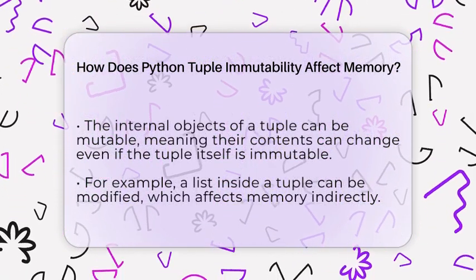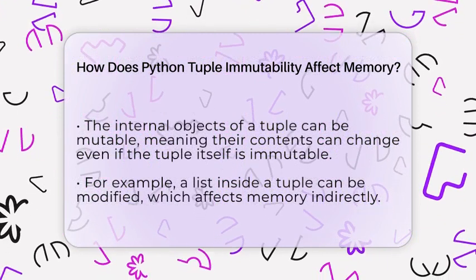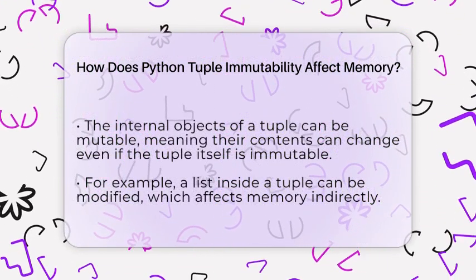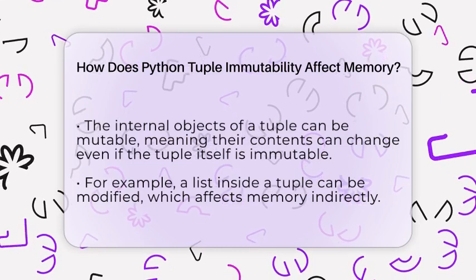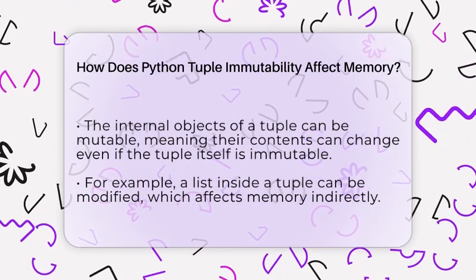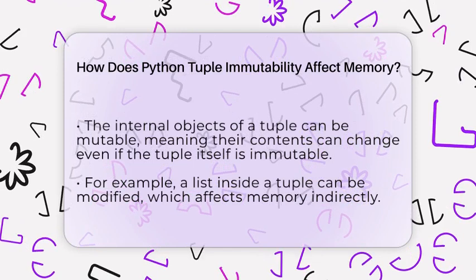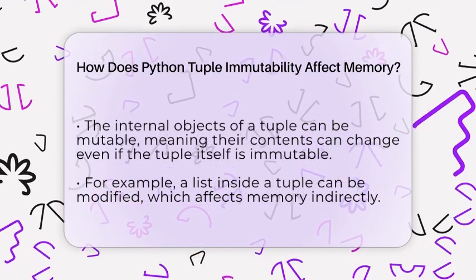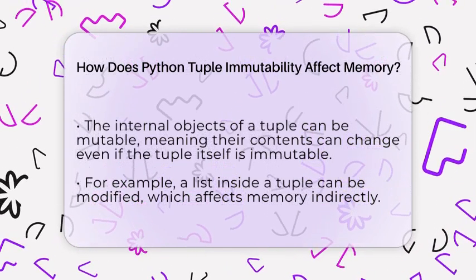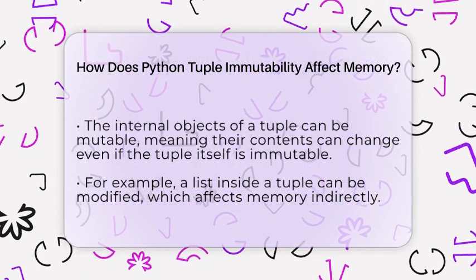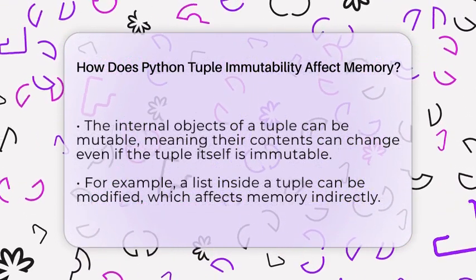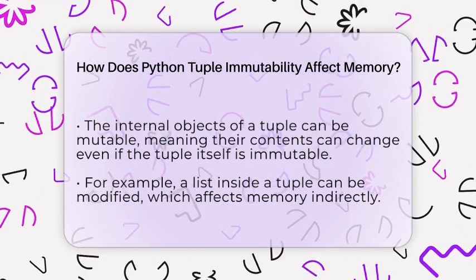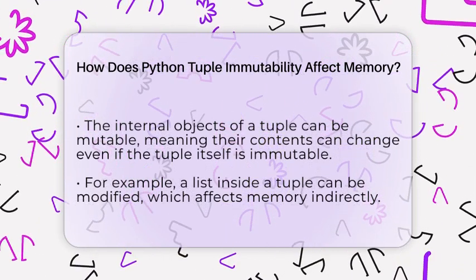However, it is important to remember that while the tuple's structure is immutable, the objects inside the tuple can be mutable. For example, if a tuple contains a list, you can change the list inside the tuple. This can cause indirect changes in memory because the mutable object inside the tuple can be altered without changing the tuple's overall structure.